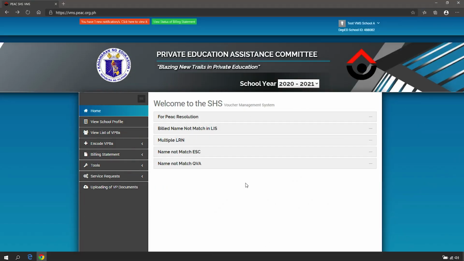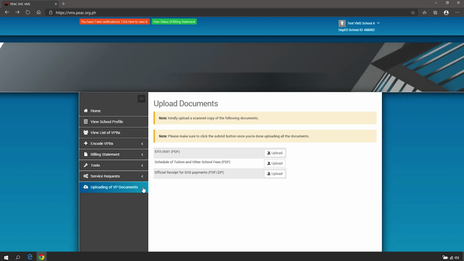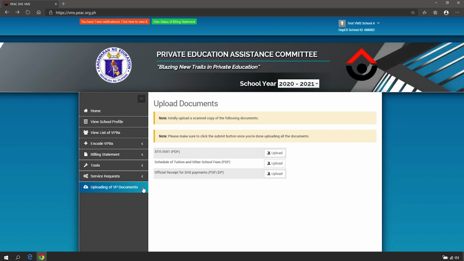To submit the billing documents to the Regional Secretariat online, click Uploading of VP documents in the navigation panel. Schools are required to upload the following documents: